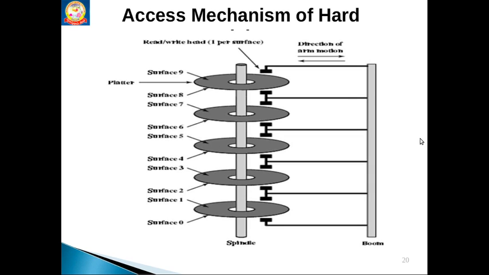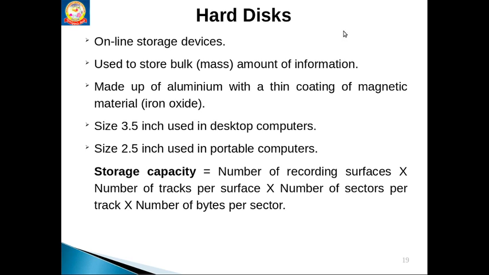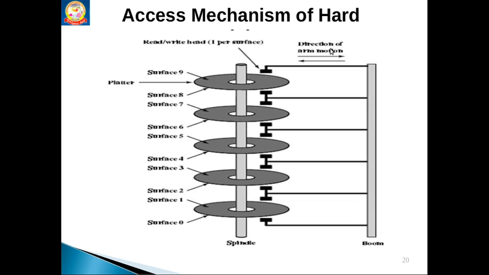Now let's see the access mechanism of the hard disk. As I said, hard disks means it is not a single disk. Several disks are arranged as a stack over the spindle. This vertical bar I can call a spindle. Here a stack of disks is arranged one after another.